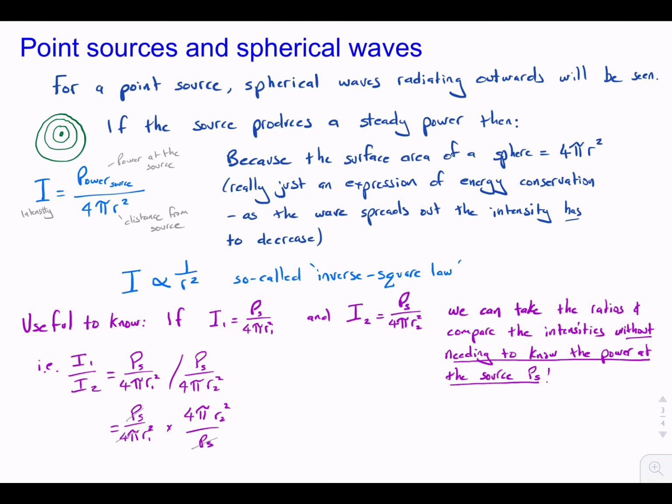Now we can cancel out the power at the source and our 4 pi's, and we're just left with the ratio of the radius. So we have R2 squared on R1 squared. Let's write this out over here. So the intensity ratio I1 on I2 equals the ratio of R2 squared over R1 squared.